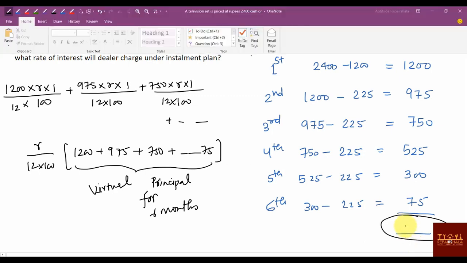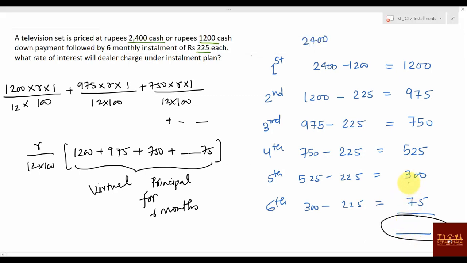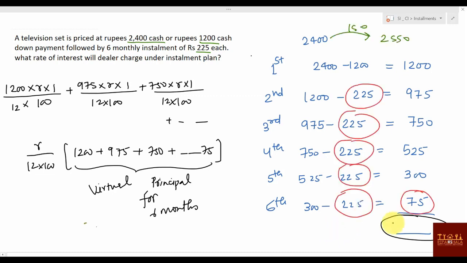Did you calculate? Calculate. You can say this one is 800, 1500 and 2400, 3600. 3600 plus 1000, 3825. So you can write 3825 into rate of interest divided by 12 into 1 month equal to interest 150. So 3825, it will be divisible by 3. So first it will be divisible by 5.